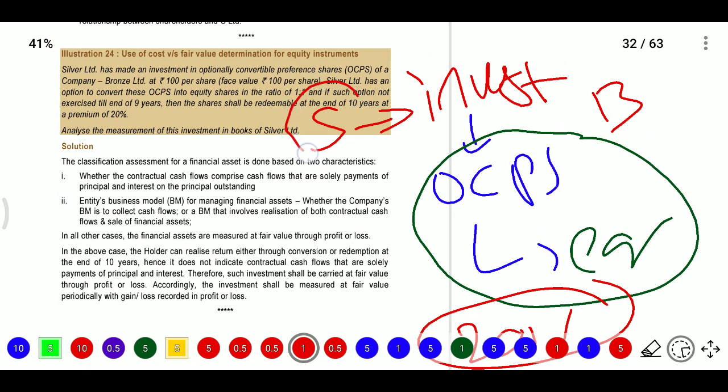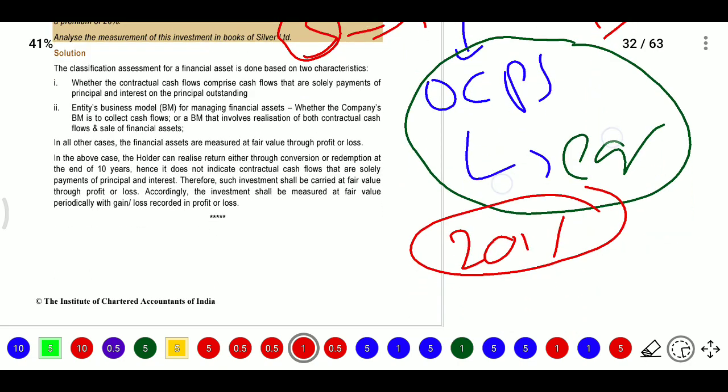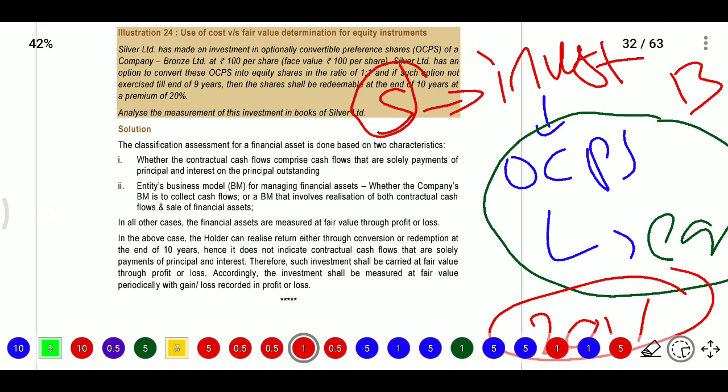So Silver means the person who invested. So here the case is that this person has invested in bronze, that is OCPS. So OCPS may convert to equity shares 1:1. If they are not converted, they will be repayable by adding the 20% premium. Now we need to do the calculation in the books of Silver.